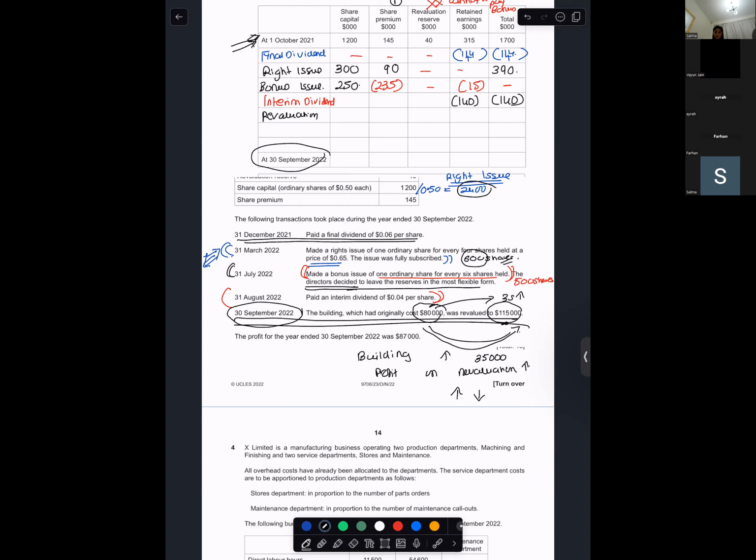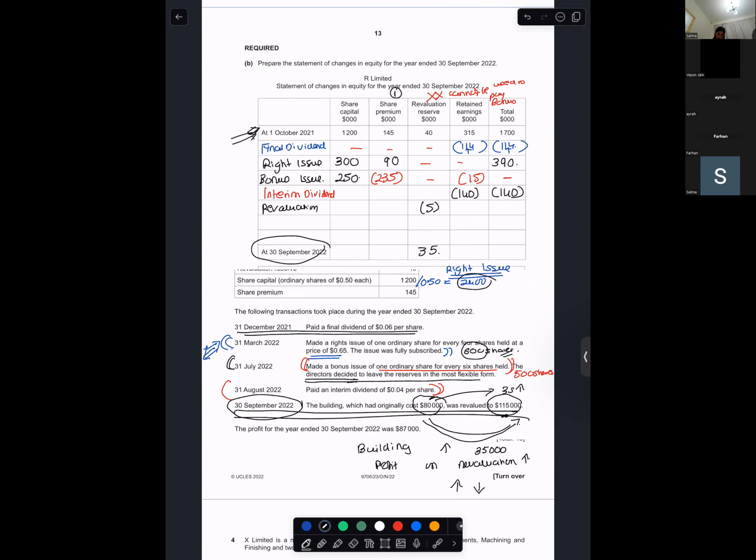Are you all with me? Farhan and Vayun? Yes, miss. Okay, so on the last date, your revaluation reserve is 35. So how much will you put for revaluation? Negative 5. Fine, negative 5. This is very important. But miss, how do you know it's at the last balance amount?